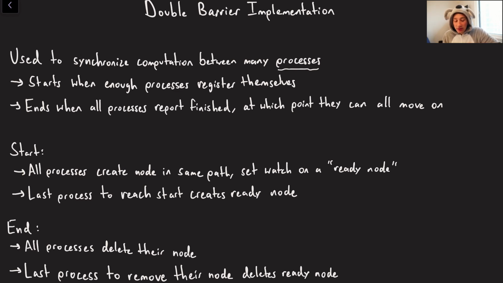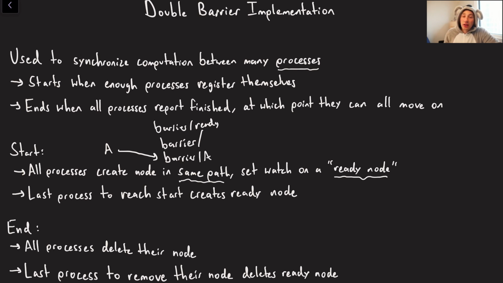Cool. So basically how we're going to do this is everyone is going to create a node in the same path, right? Maybe we have some barrier path, barrier slash. And so everyone is going to then set a watch on some sort of arbitrary ready node, right? We can tell all the clients beforehand what this node is going to be. So maybe barrier slash ready is the node. And so if I'm node A, I'm going to create a barrier slash A.